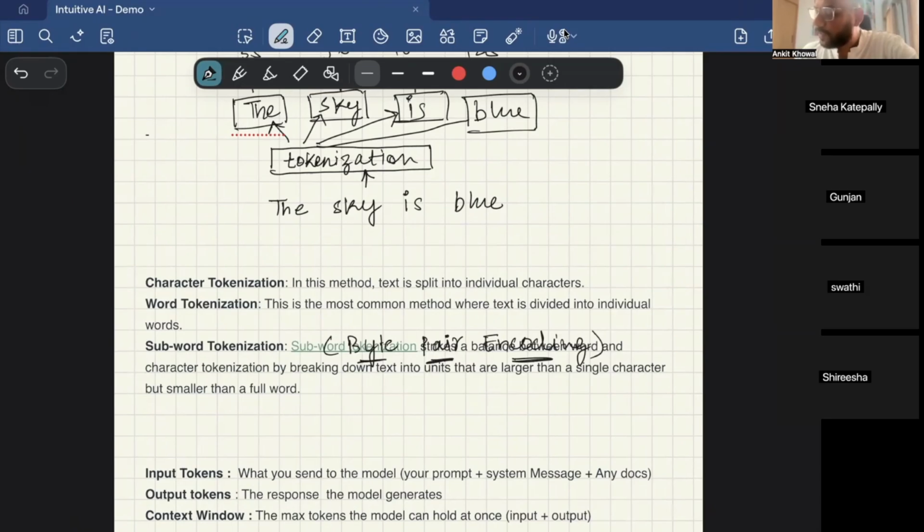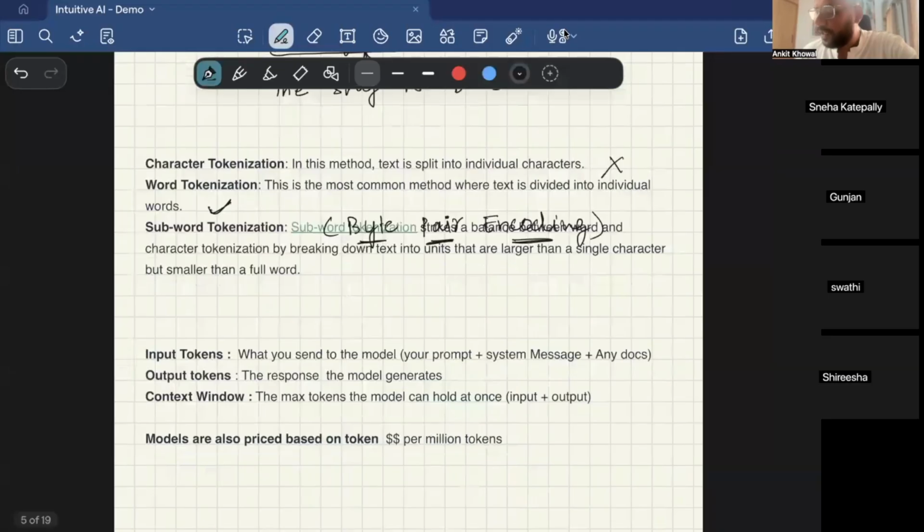Now, there are different ways by which you can tokenize. First is character level tokenization. What you basically do in that is take each character from this particular sentence and convert it into a number. That is character level tokenization, but it's not used anywhere. Second is word tokenization, which is like the example that I explained. Your sentence is broken down into words, and then each is assigned a particular number. This is used in many places, but the actual algorithm that GPT, Gemini, and all these models use is subword tokenization. They use an algorithm called byte pair encoding. In today's demo, I'm not including this, but we will look into it further if you join the course.